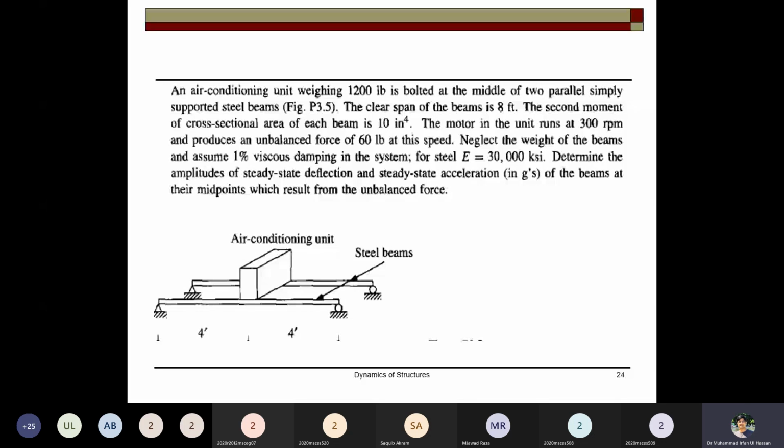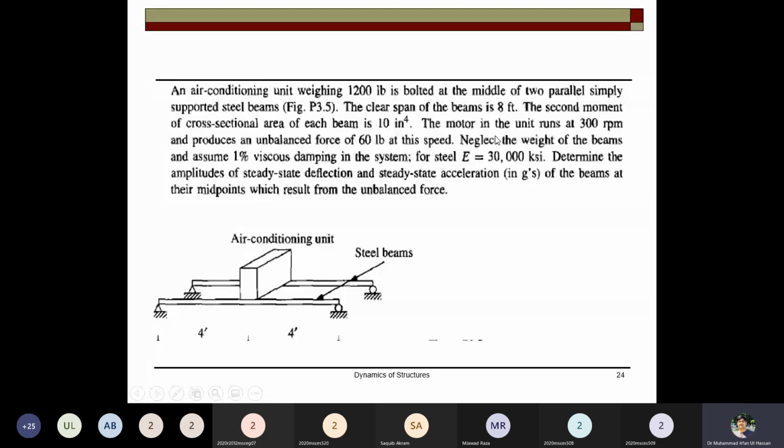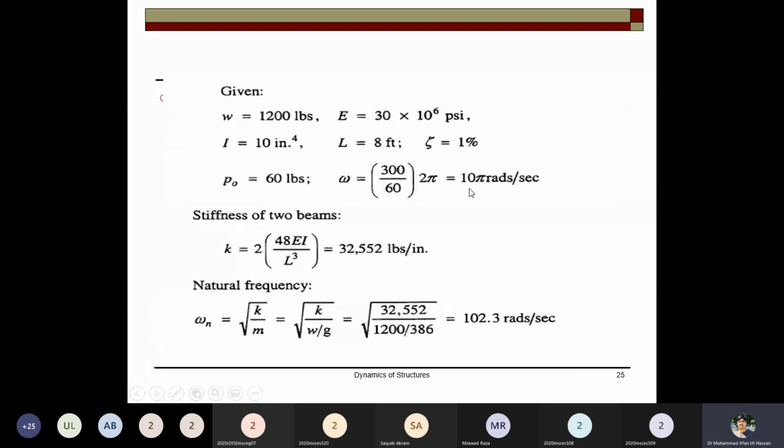All the parameters and the weight of the unit are given. This problem is from the A.K. Chopra book. So W is given, E is given, I, L, zeta is given, P naught, the force. Can we determine the omega? How? Because omega is the revolution; if the motor is given as 300 revolutions per minute, we can work it out: 300 by 60 into 2 pi. This gives the omega. Revolutions per minute, so we divide to get per second: 300 by 60 into 2 pi. So this is the omega in radians per second.